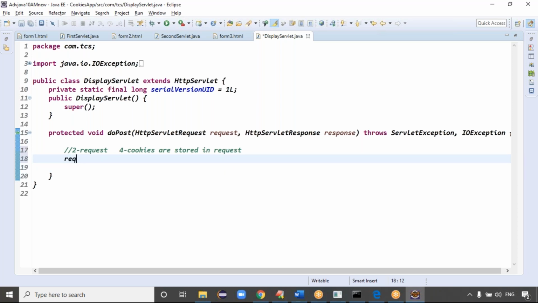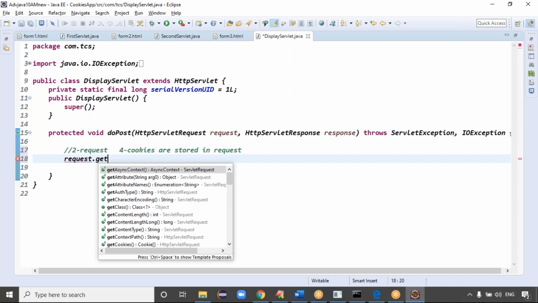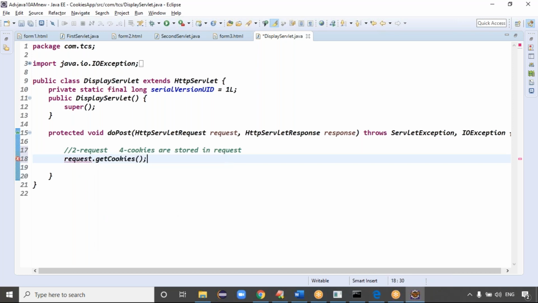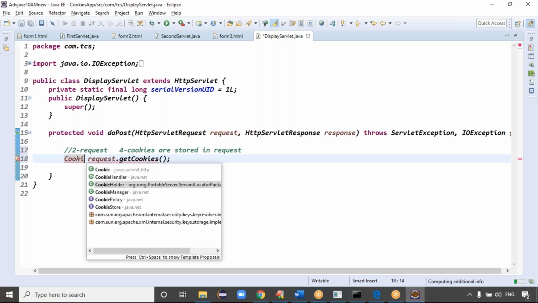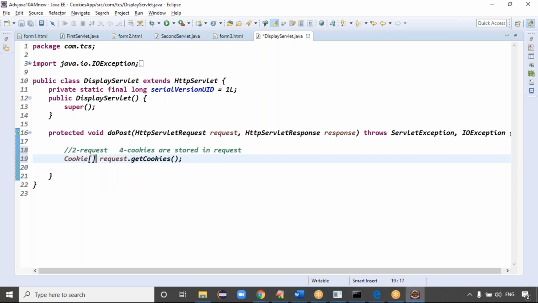That's what, guys. Can I use the request.getCookies method? It has how many cookies? 4 cookies, right? That's what. Can I take the cookie array? Yes, sir. Yes, array or not? Cookie array, cookies, right? Exactly. Are you clear now?